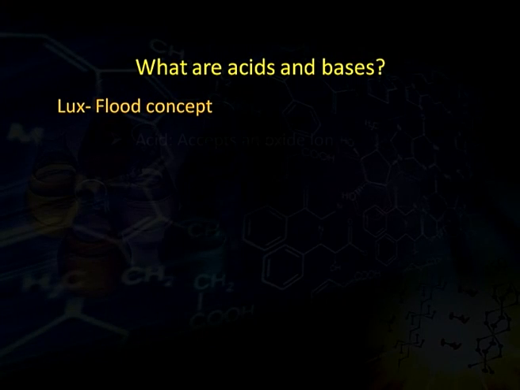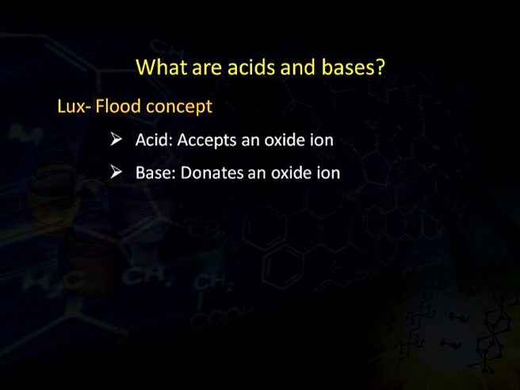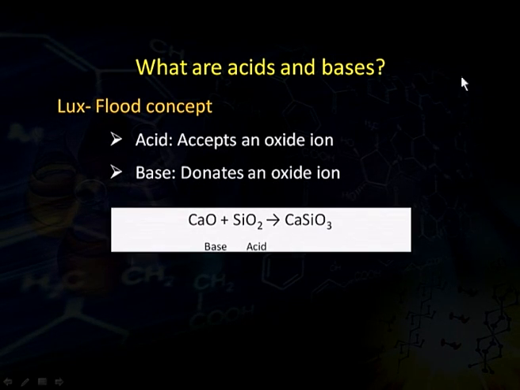Another concept is the Lux-Flood concept. There are certain acids and bases which have neither a proton nor a hydroxide ion. Then how do we classify them as acids or bases? In these cases, an acid is a substance which accepts an oxide ion, while a base is a substance which donates an oxide ion. For example, we have calcium oxide and silicon dioxide. These two combine together to form calcium silicon trioxide.